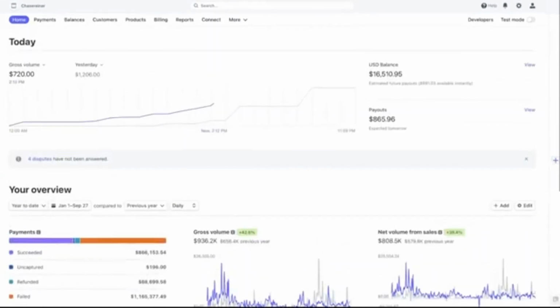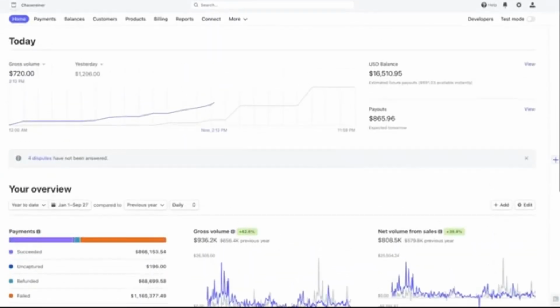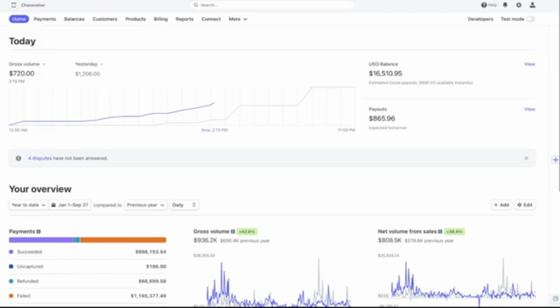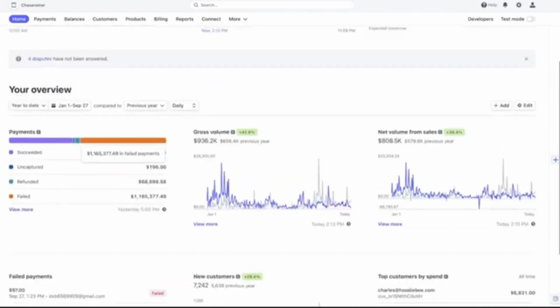Hey, Jonathan Dunkerley here, and today I wanted to show you the strategy on how you could have $1,000 days just like this right here where it says 1,206 and it says yesterday. That's actually how much this Stripe account made yesterday. So we have today, it's up to $720 already. And I'm going to show you the system that was used to create this type of income.